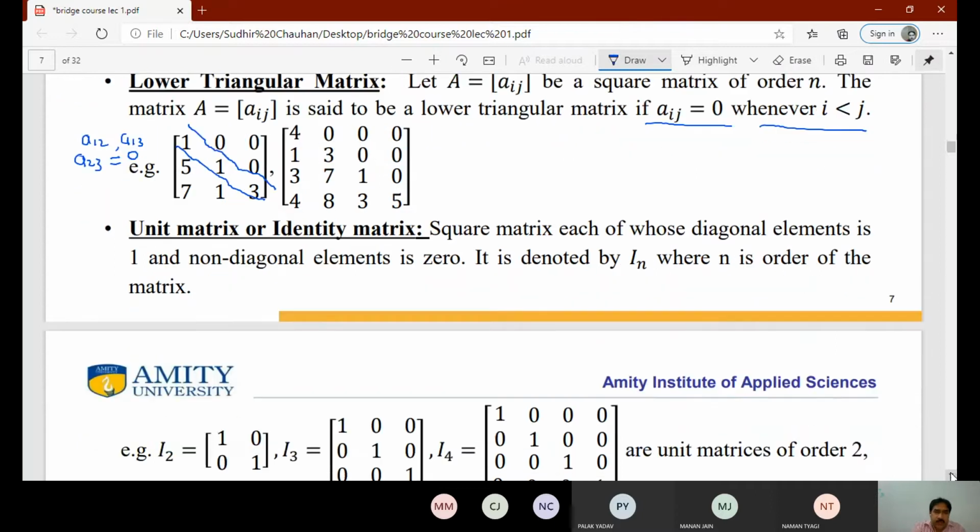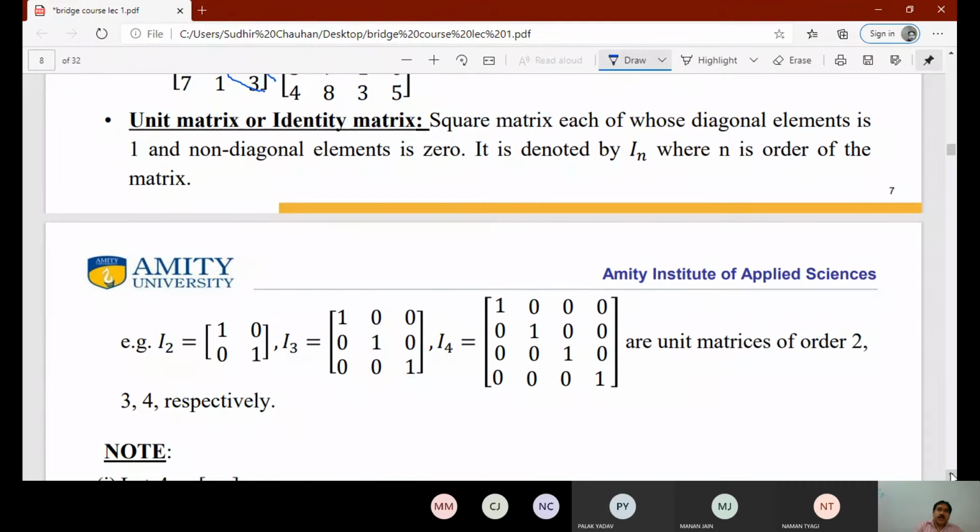Then we move to the next, that is the unit matrix or identity matrix. It is always a square matrix. We have to remember: a square matrix, each of whose diagonal elements is 1, and all non-diagonal elements are 0. It is generally denoted by I_n, that is the identity matrix of order n by n, a square matrix.